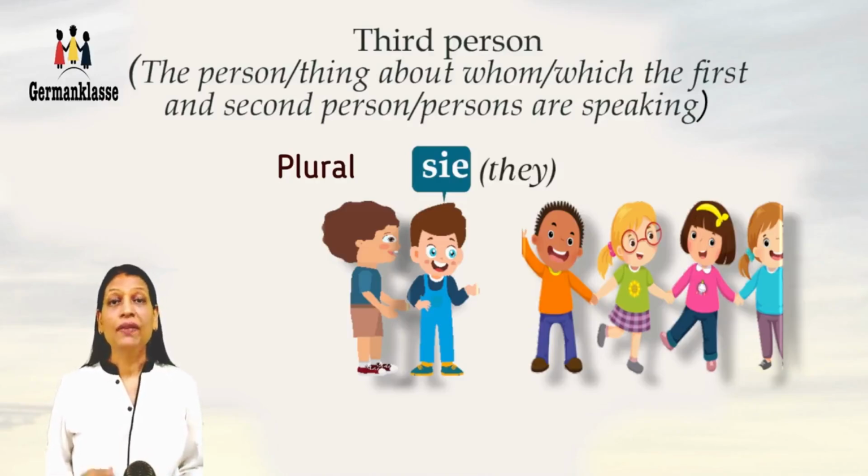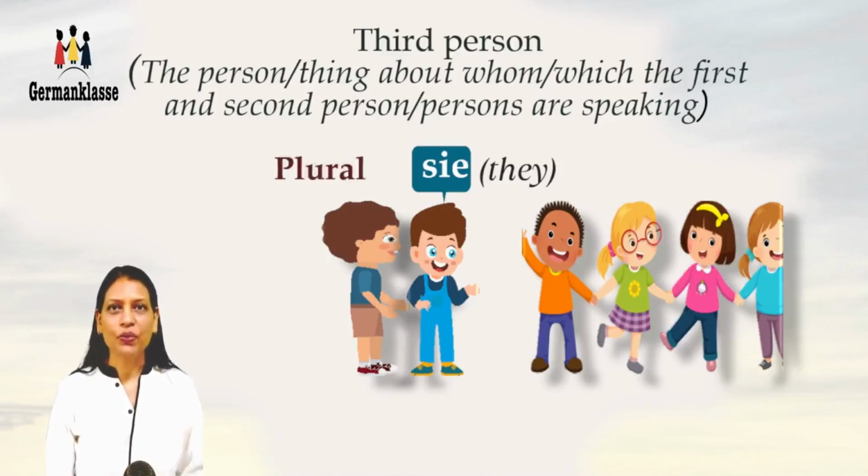Now we have learnt about three sie's. The first sie is you, the formal you. And we also learned that third person feminine is also sie, and third person plural is also sie. So for they also we say sie. So how do we know which sie we are referring to? This we'll learn in the next session when we learn the verbs. So stay tuned, and if you haven't already subscribed to the channel, do subscribe so that you don't miss out on the next session on verbs.